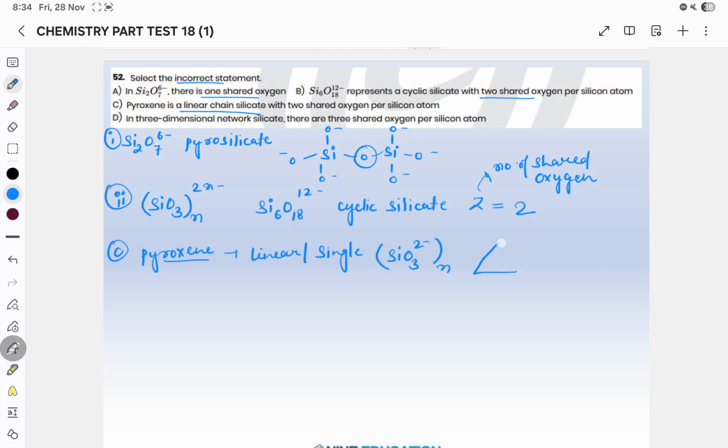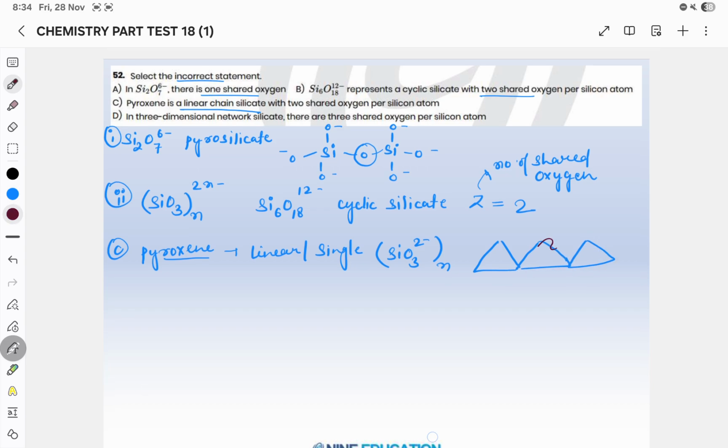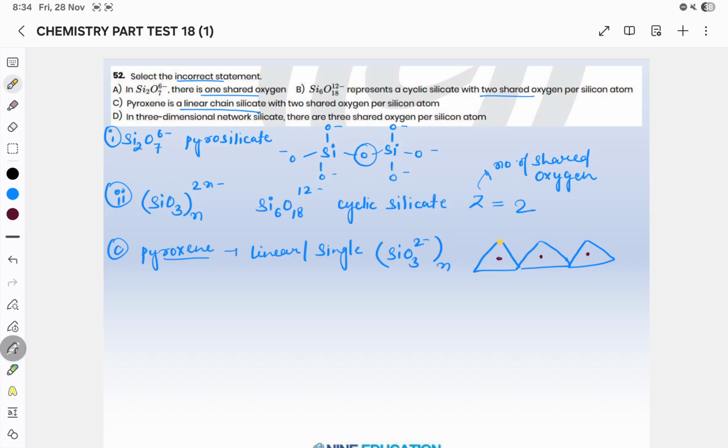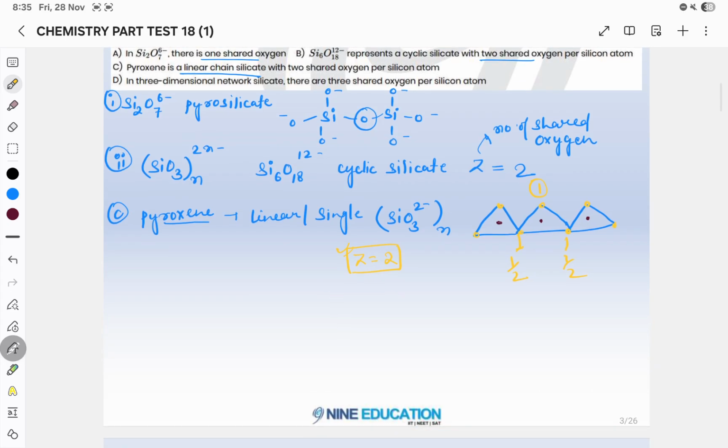If we draw the structure of single chain silicate, in the middle there will be silicon and in the outer side it will have oxygen, oxygen, oxygen, oxygen, oxygen, oxygen. This oxygen 1 by 2 shared, this oxygen 1 by 2 shared, this one is 1. So overall Z is equals to 2. So 2 oxygen will be shared. So this statement is also true.